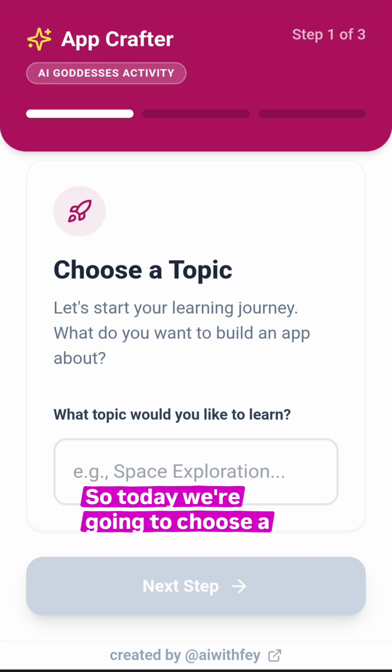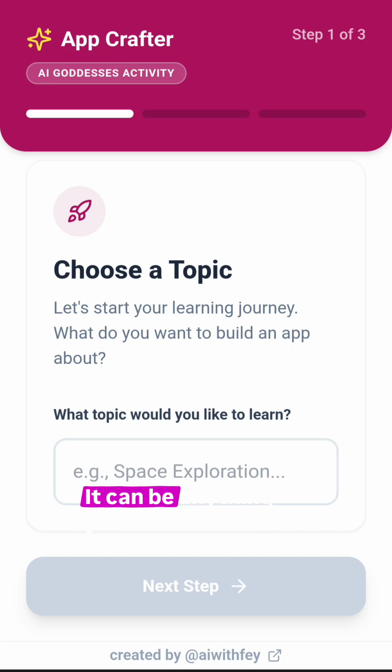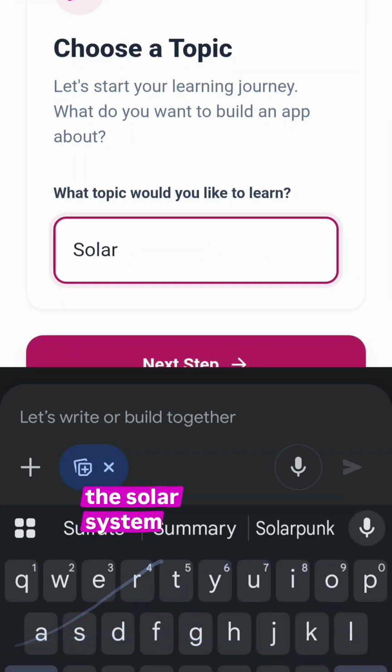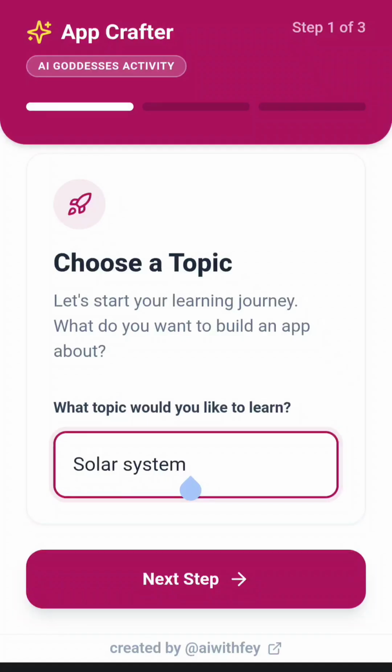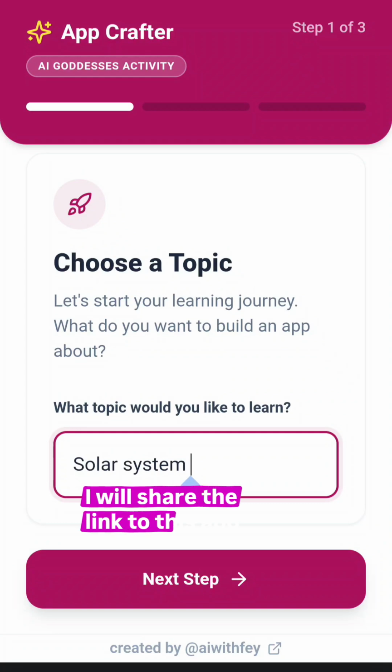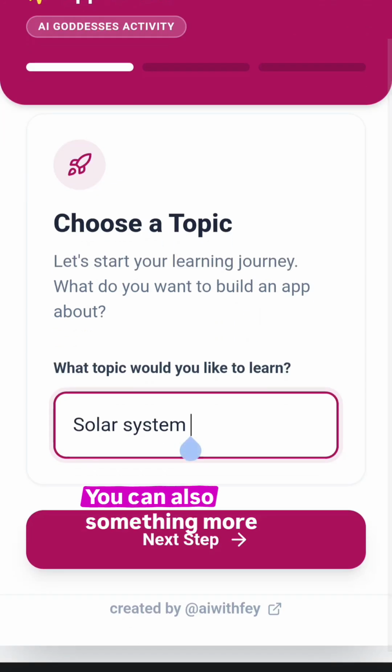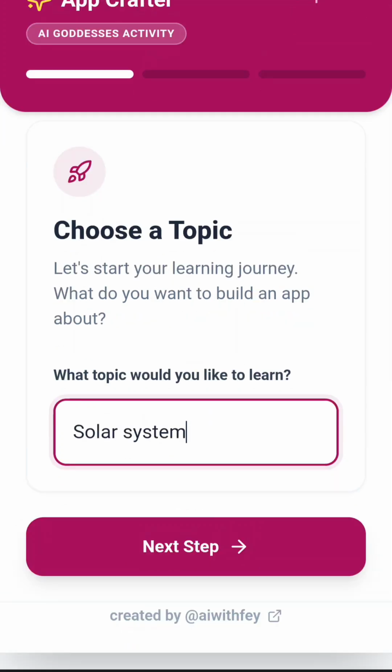So today we're going to choose a topic to learn about. It can be anything you want to know more about. For example, I want to learn about the solar system. I will share the link to this app with you in the guide so you can fill in the information. And in the topic, feel free to be as specific as you want. It's all AI, so speak freely. You can also ask for something more specific than solar system.